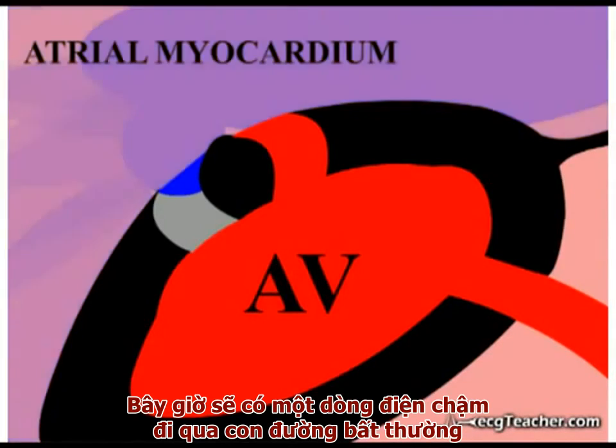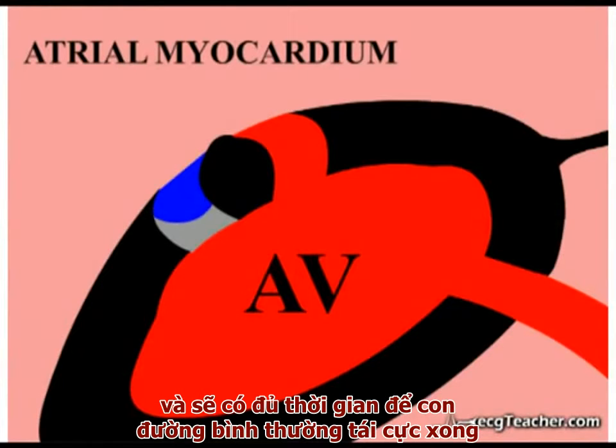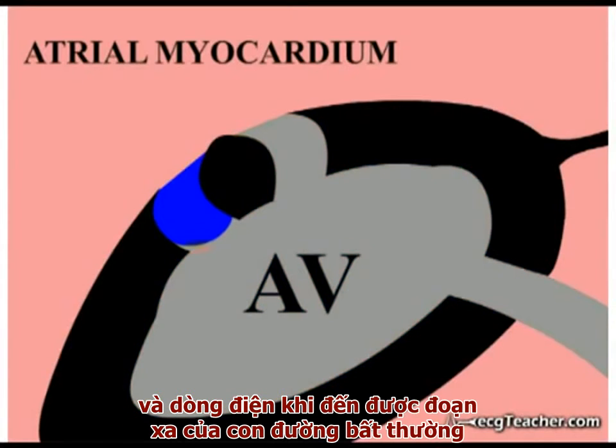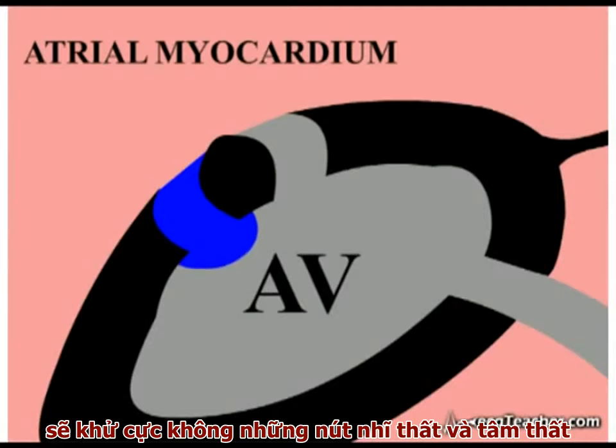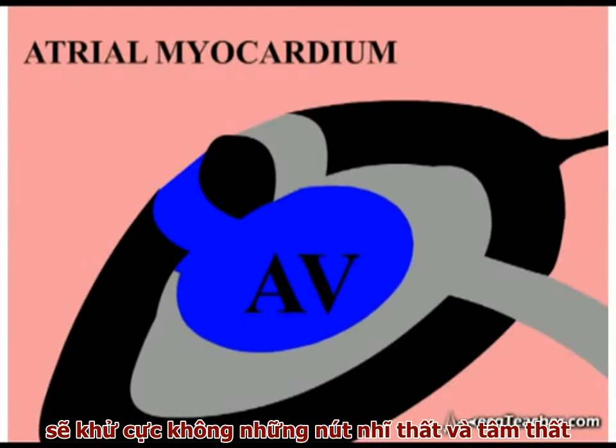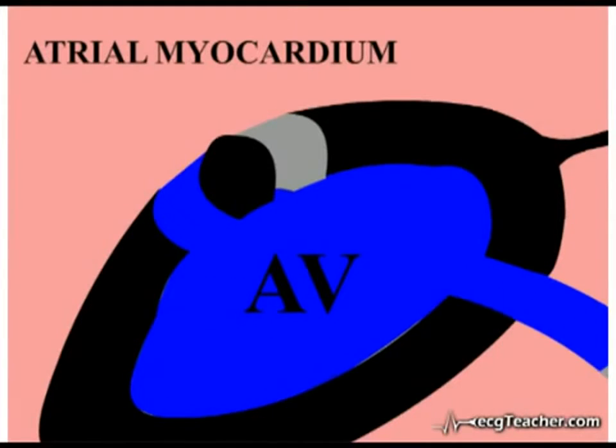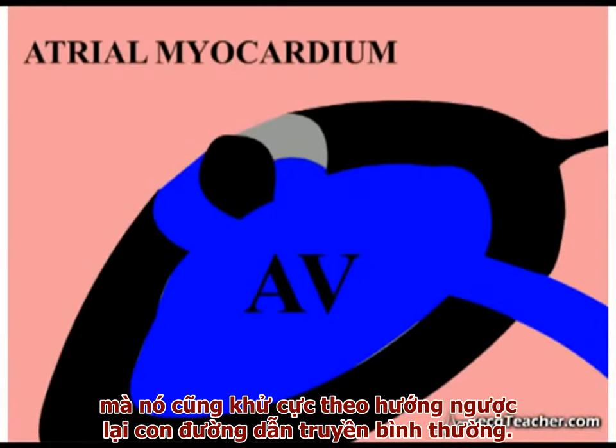Now, the slow passage of current through the abnormal section allows enough time for the normal tract to repolarize, and current arriving at the distal end of the abnormal tract is propagated not only into the AV node and into the ventricles, but also in a retrograde direction by the normal conducting strand.